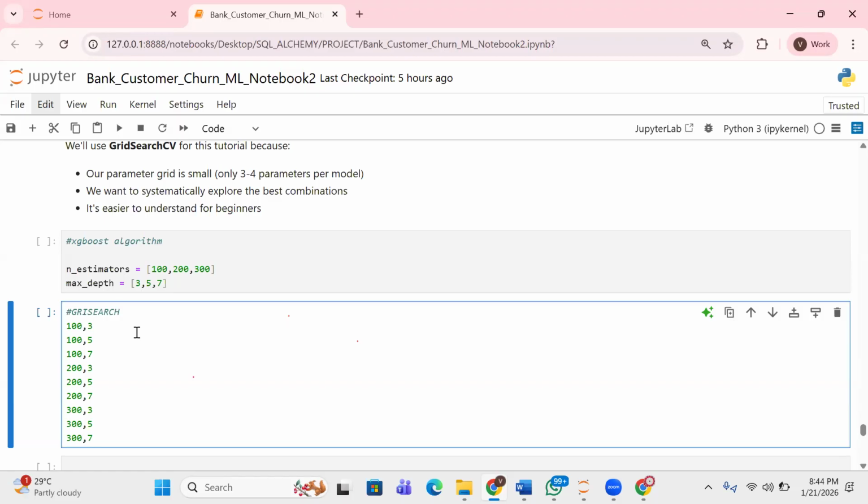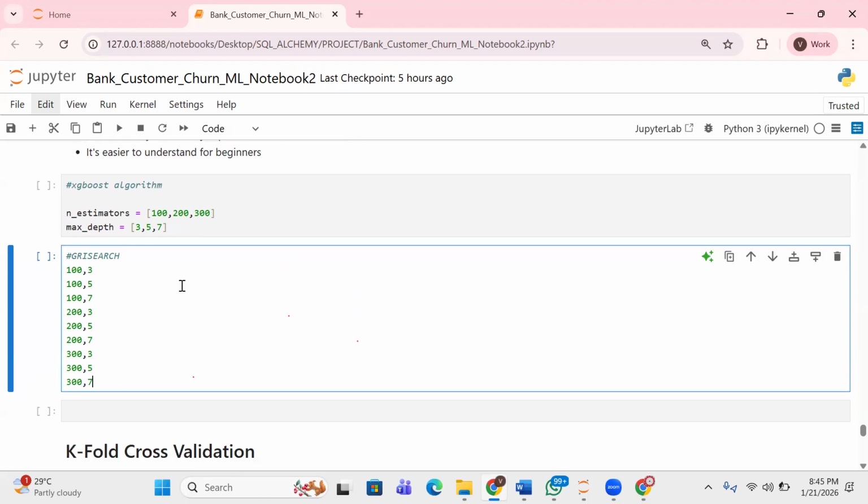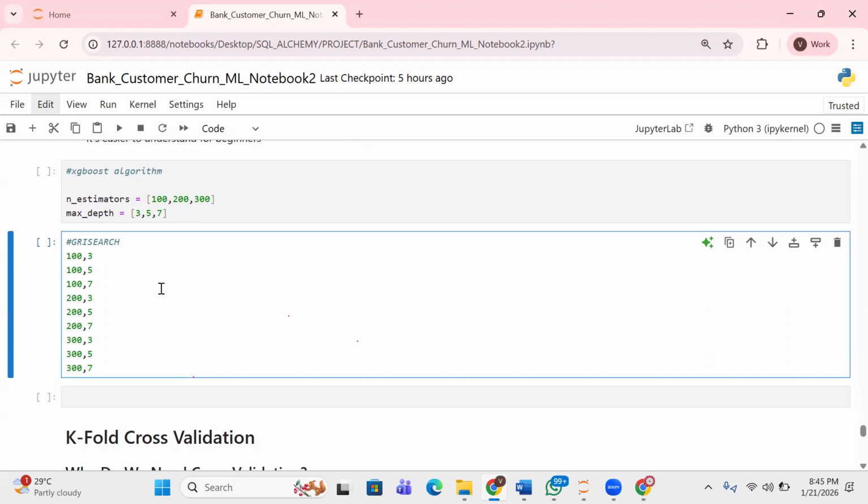Now for grid search, like I said, it tries every possible combination. So you can see here it's doing 103, 105, 107. The next one 203, 205, 207. The next one 303, 305, 307. Now, this is what grid search is. So every possible combination is tried. I wrote grid search here.